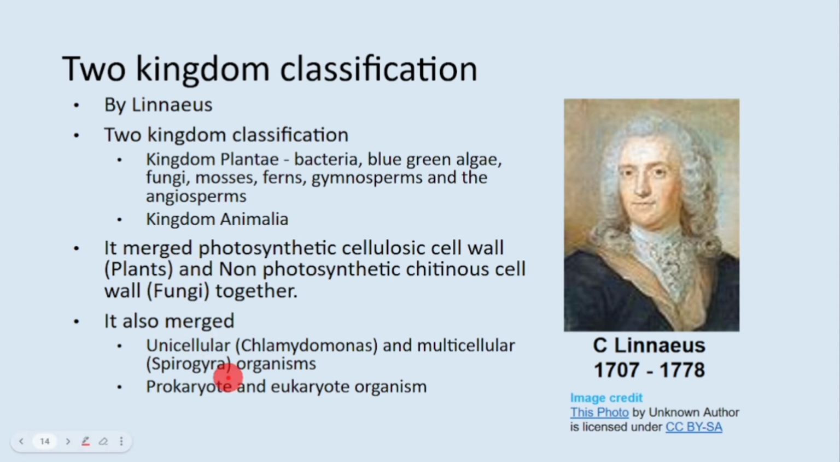So he also merged unicellular, multicellular organisms, prokaryotes and eukaryotes together. So Linnaeus was not completely wrong. He did good work in classifying lots of plants and animals. Okay, so these are the points which you have to remember where he went wrong. So remember this point, and then this one, this and this. 4 different points where he went wrong.